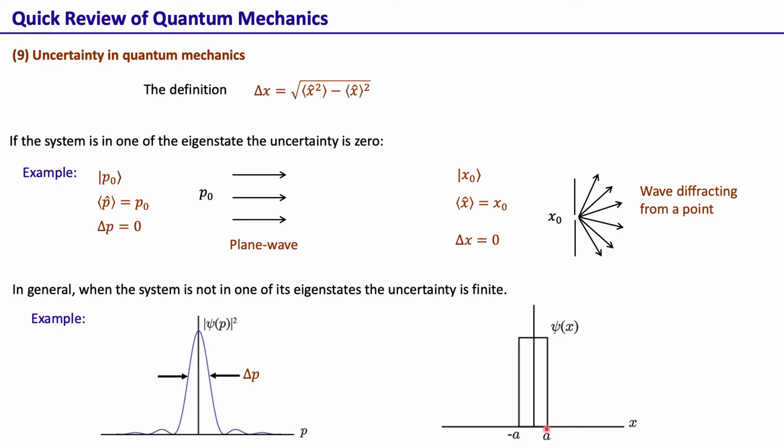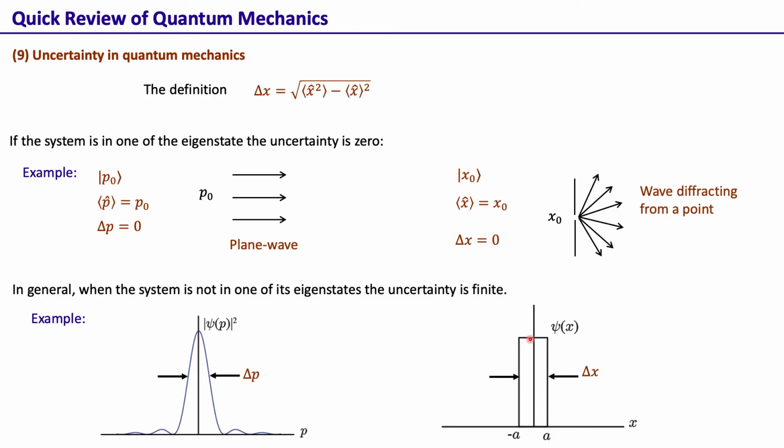Again, for this example, if we make the position measurement, we will find the particle to be anywhere between minus a and a, and hence the delta x, that is this width, can be taken as the uncertainty in the measurement of x.